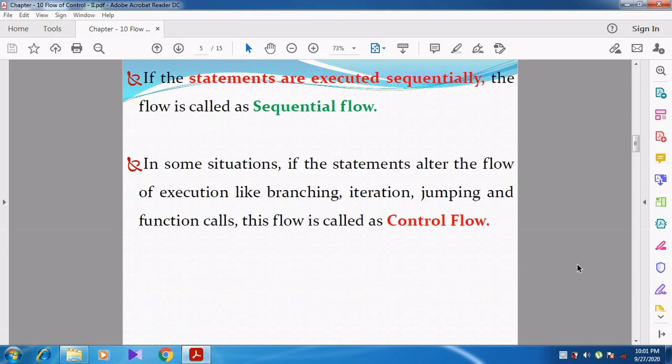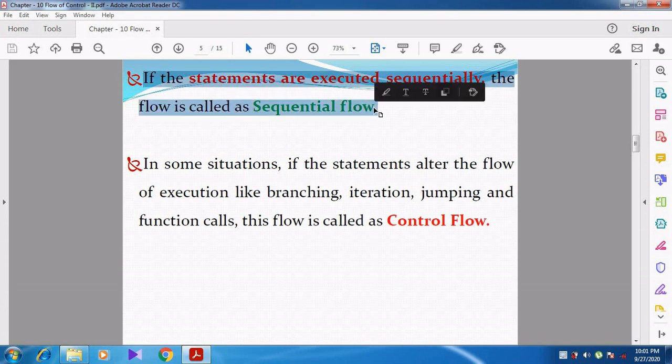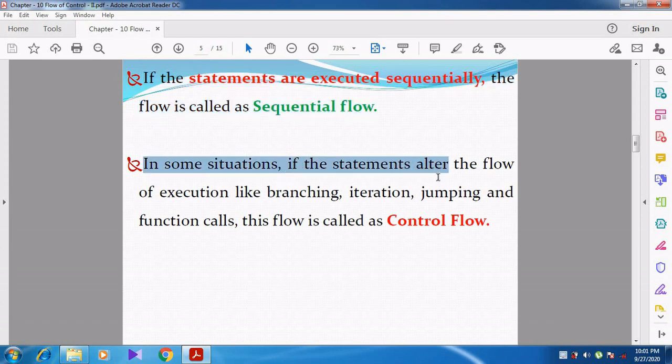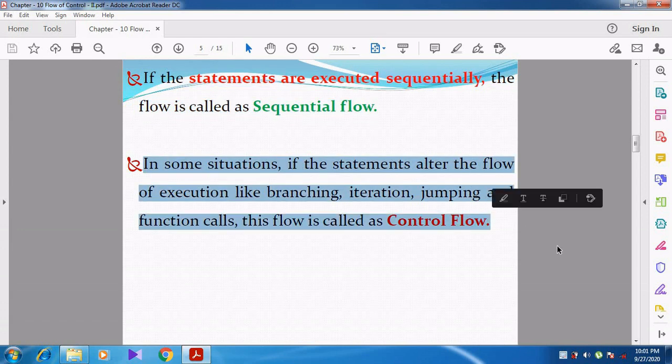Right. If the statements are executed sequentially, then the flow is called sequential flow. Whenever the statements are executed in a sequential manner, that is one by one, line by line, then that flow is called sequential flow. In some situations, the statements alter the flow of execution, like branching, iteration, jumping.